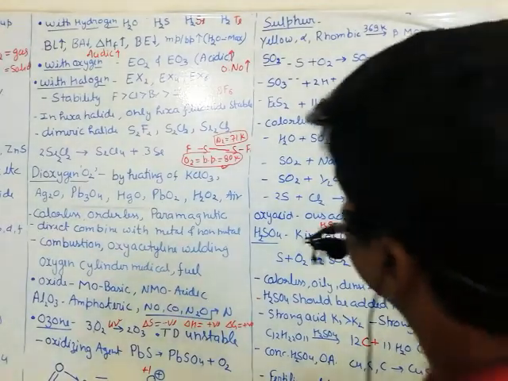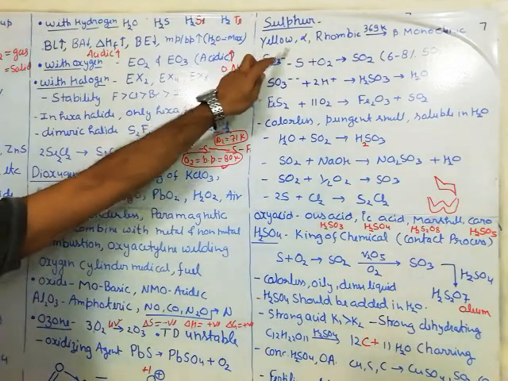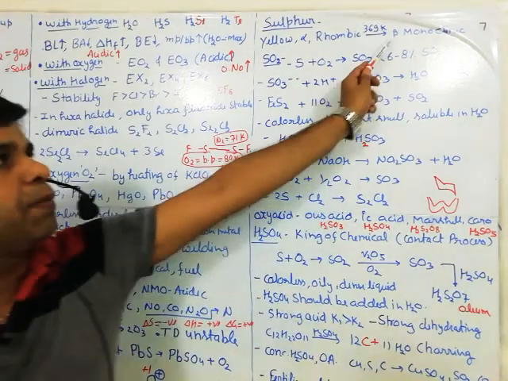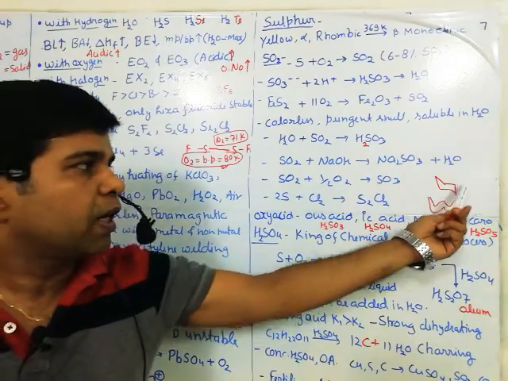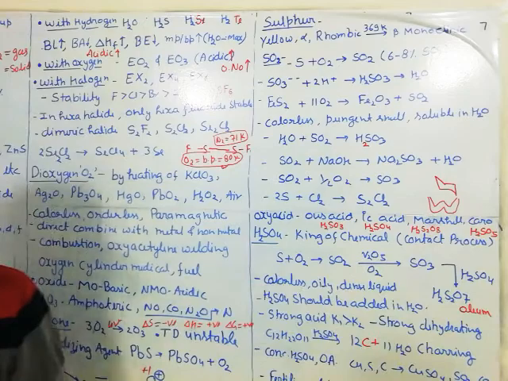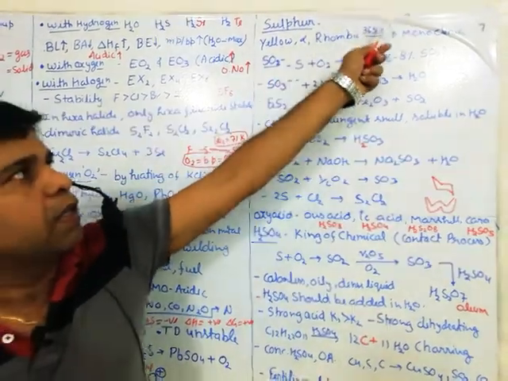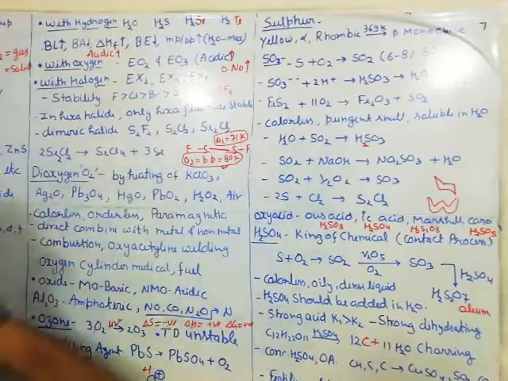Next we have sulfur. At room temperature, sulfur mainly exists in two forms: yellow sulfur, alpha sulfur or rhombic sulfur, and the other form is beta monoclinic sulfur. In both states, a chair-like conformer of S6 or crown-like conformer of S8 exists. Alpha sulfur, rhombic sulfur, at a higher temperature, more than 369 Kelvin, is converted into monoclinic sulfur or beta sulfur.